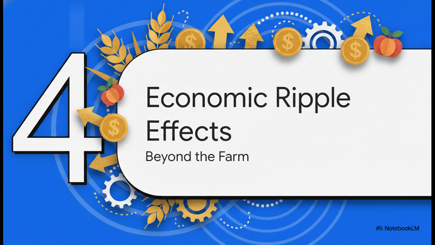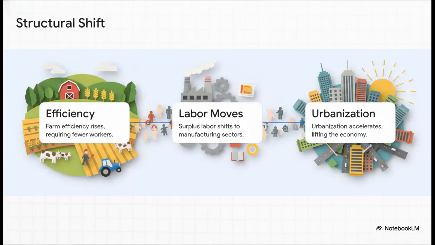Let's zoom out from the farm for a second. This right here is the story of structural transformation. It's basically the backbone of how human economies develop. It happens in a few key steps. Step 1, farm efficiency rises, meaning we suddenly need fewer workers to produce the exact same amount of food. Step 2, all that surplus labor is now freed up to move into manufacturing and service sectors. Step 3, urbanization accelerates. By producing food more efficiently, humanity literally freed itself up to become engineers, doctors, and builders. It lifts the overall economic productivity of an entire nation.